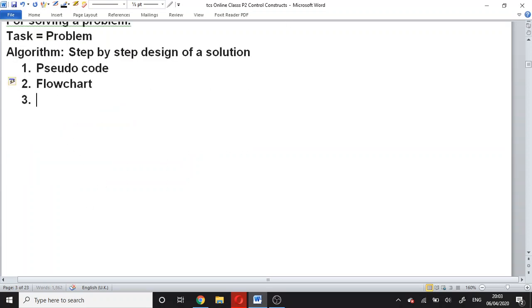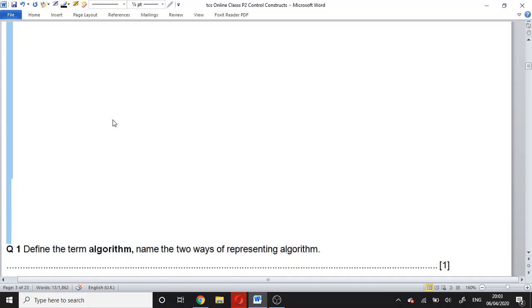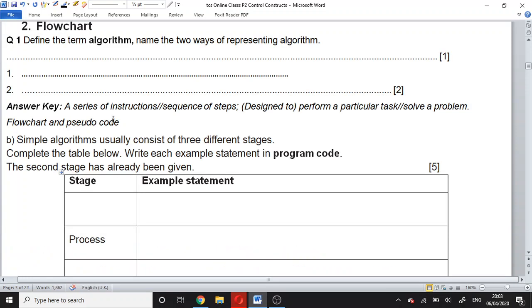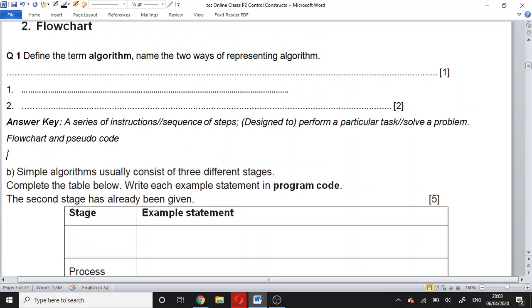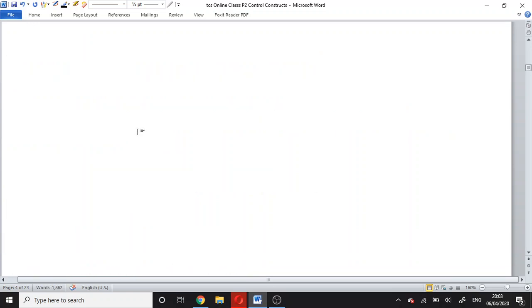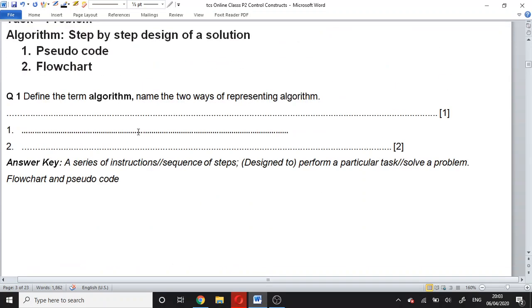Here is an examination question. The question is, define the term algorithm, and name the two ways of representing algorithm.